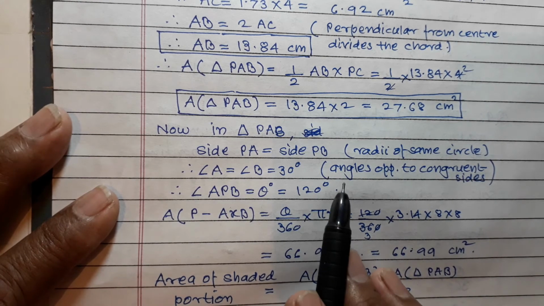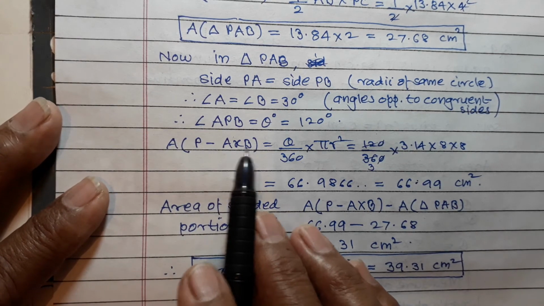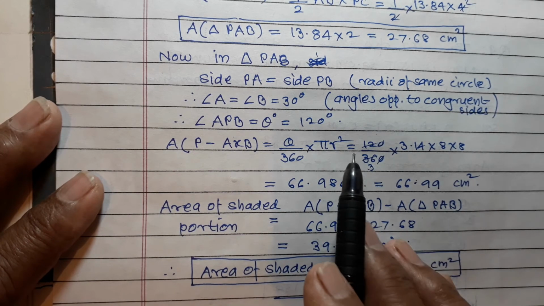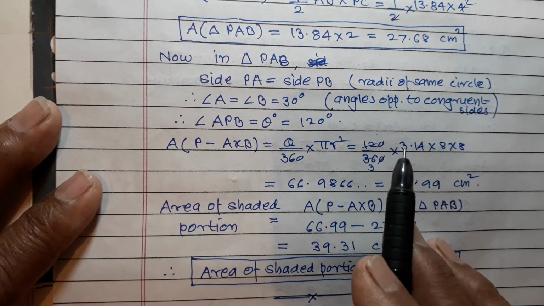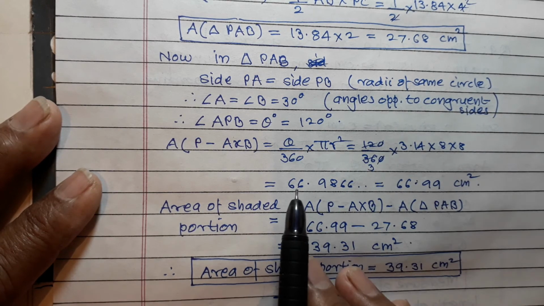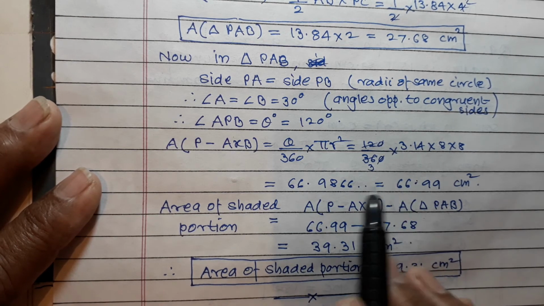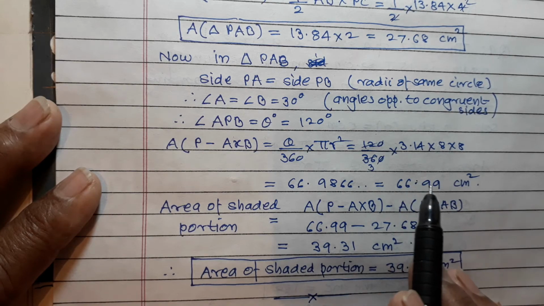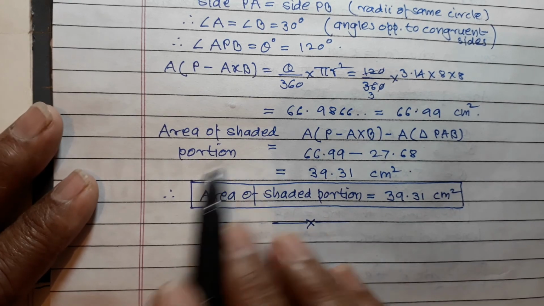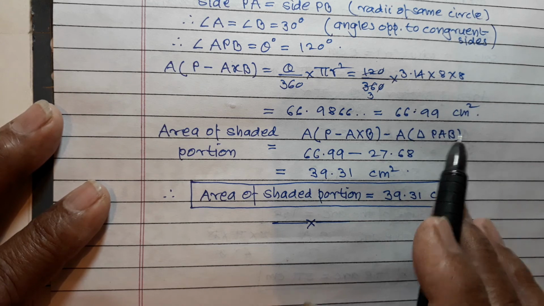and therefore angle APB, that is theta, the central angle, is equal to 120, and therefore area of sector PAXB is equal to theta upon 360 into pi r square, which is equal to 120 upon 360 into 3.14 into 8 into 8. If you simplify this, you will get 66.9866, which is approximately 66.99 cm square.